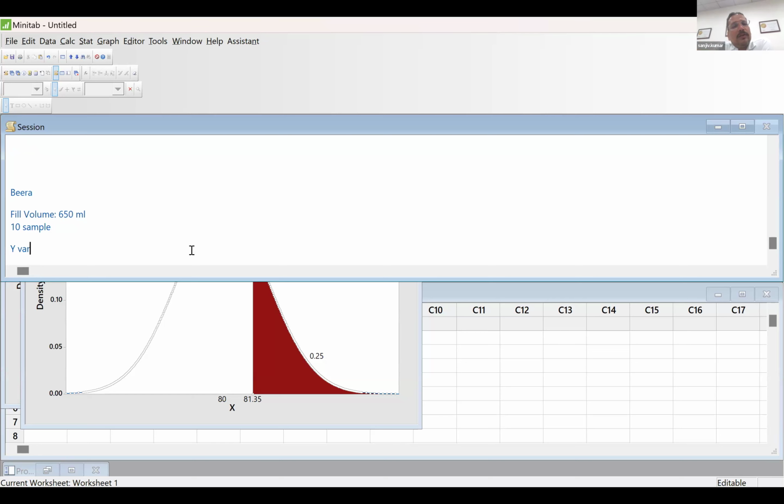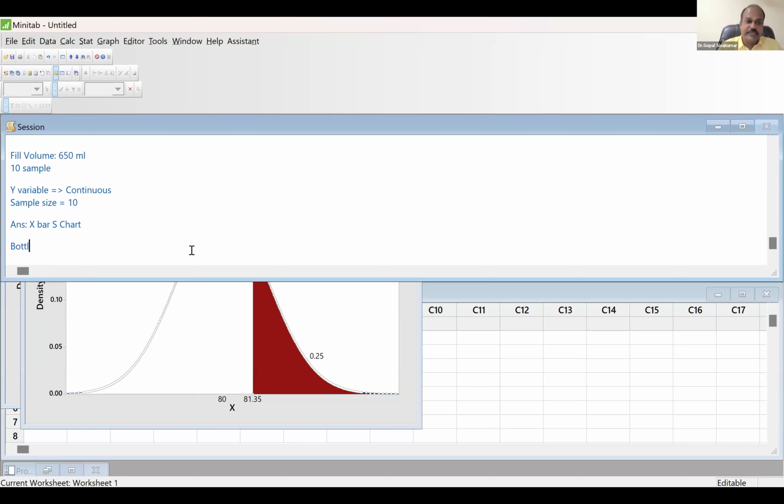Now, what is your Y variable? Continuous. And your sample size? 10. So what is the control chart? Continuous and variable means X-bar and S chart, because your sample size is more than 8. Okay, sir, I need to keep that in mind.